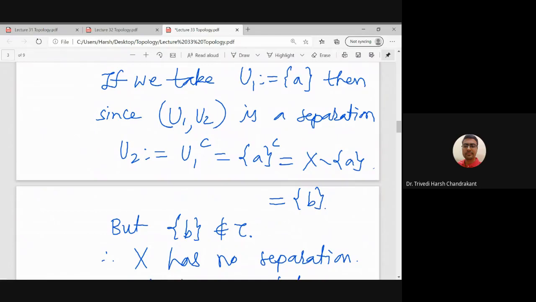So u2 will be singleton b if u1 union u2 is X. But in that case, singleton b is not in tau. So this is a contradiction. Right? So singleton b is not in tau. So basically u2 is not in tau if u1, u2 is a separation. So u2 is not open.